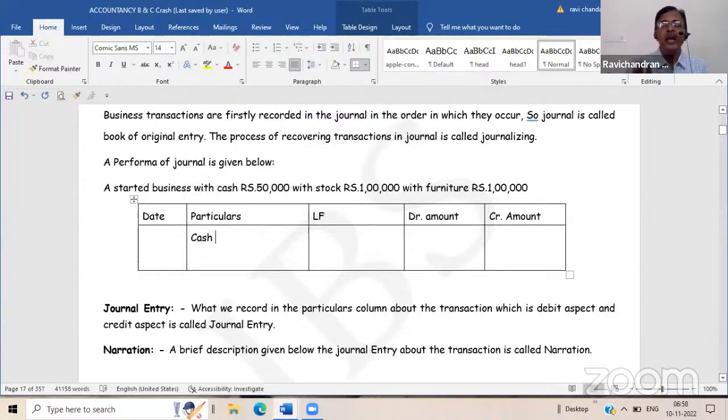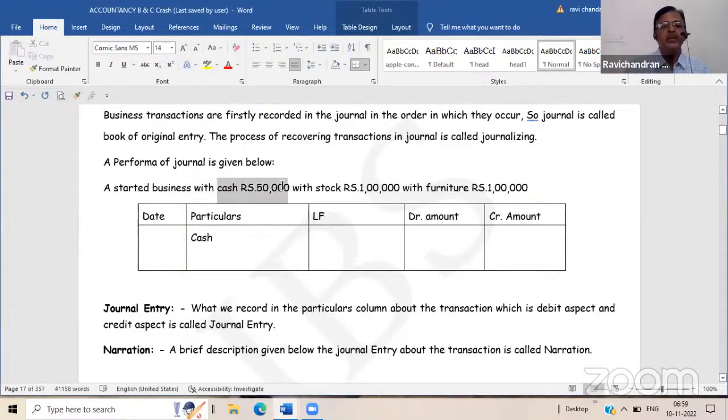Remember one thing, capital will not be debited under any circumstances. Capital will not be debited; there will be no debit entry for capital. Clear? Capital always shows a credit balance. It is a liability. Remember it. All liabilities are credit. All assets are debit. Now here, debit what comes in, that rule you have to apply.